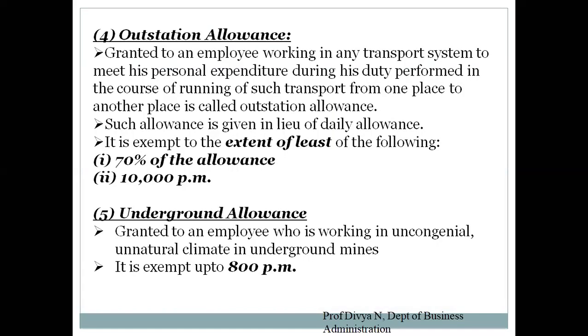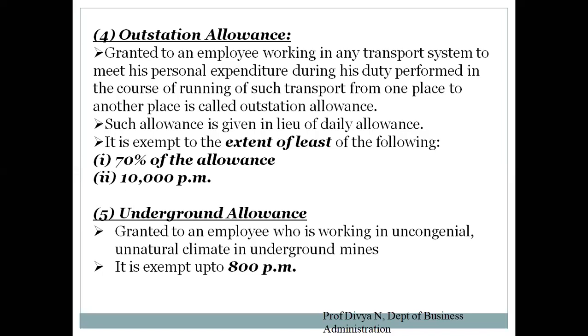Okay, next, I think I misplaced the slide. Next up we have outstation allowance that comes under personal allowance. This allowance is granted to an employee working in the transport system to meet his personal expenditure. This talks about lorry drivers or any goods carriage drivers who are supposed to be delivering goods from one part of the country to another. Such employees will be provided with outstation allowance, which is given in lieu of daily allowance.